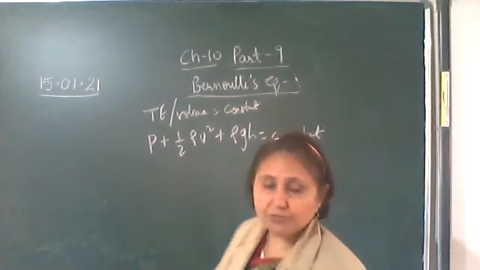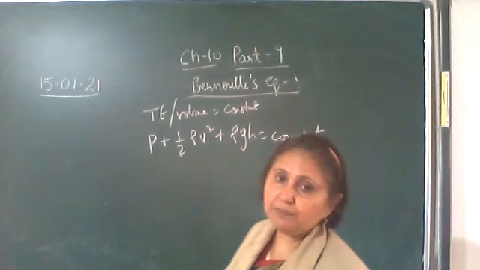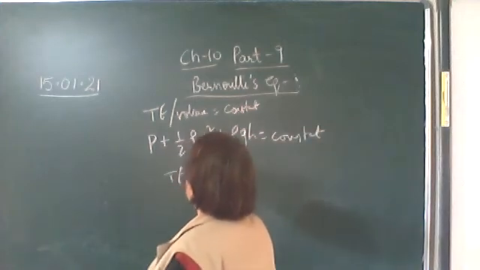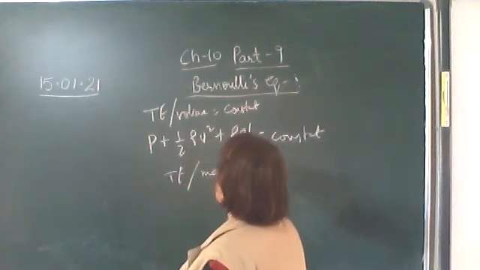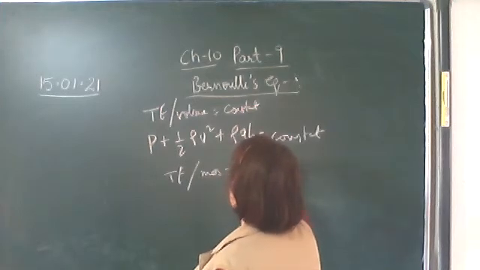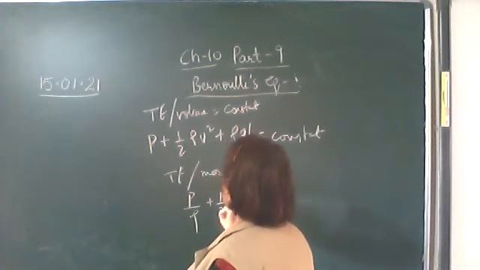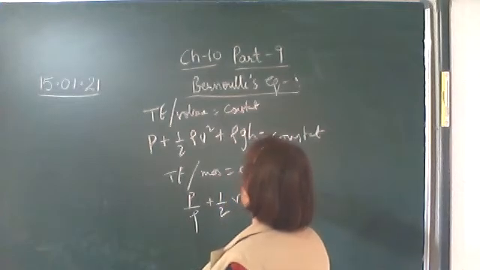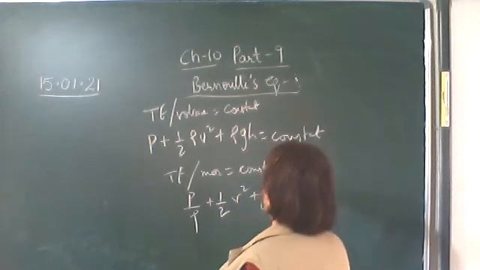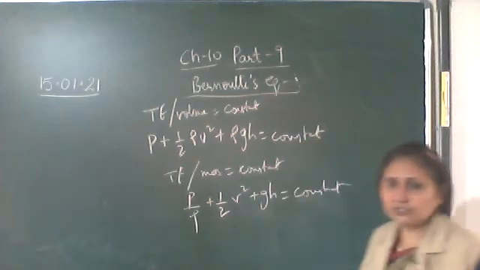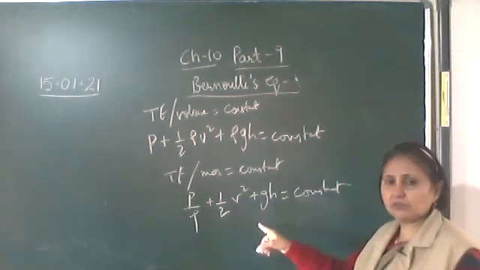Or it can also be stated as the total energy per unit mass remaining constant. That is, P upon rho plus half V square plus g h is constant. So this is Bernoulli's equation, which is based on conservation of energy. Either you can state it like this or this.